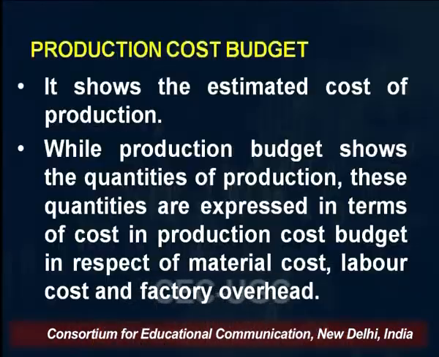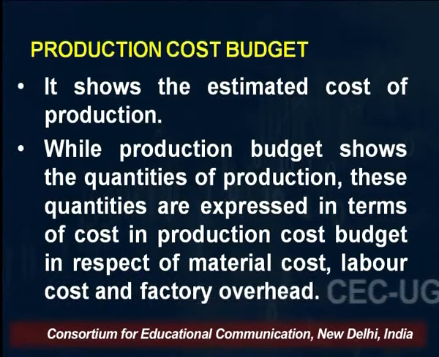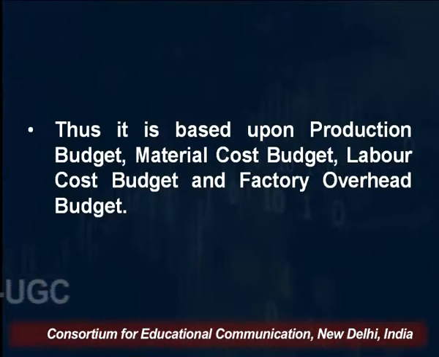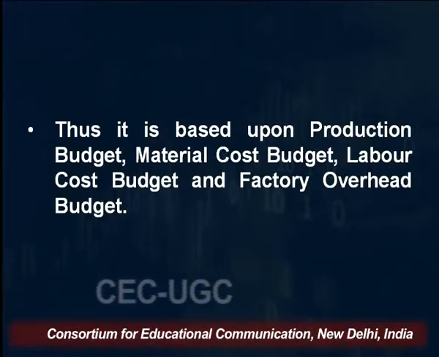So it shows the estimated cost of production. While the production budget shows the quantities of production, these quantities are expressed in terms of cost of production, cost budget in respect of material cost, labor cost and factory overheads. It means all the different heads under which we incur expenses for production are noted down and multiplied by the quantity produced, and that will give you the production cost budget. Thus it is based upon the production budget, material cost budget, labor cost budget and factory overhead budgets.